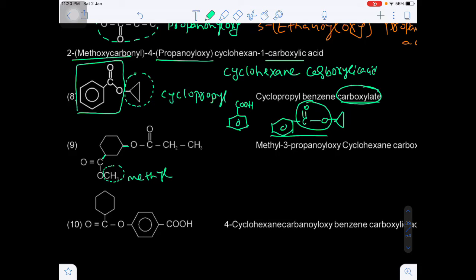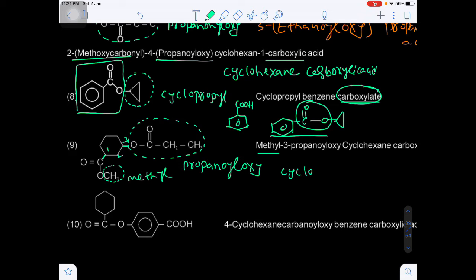Okay, so first of all we have to always write the name of the alkyl part of the alcohol, methyl. Okay, and then after that first carbon, second carbon, third carbon. Okay, in the third carbon if you see this is the name of the, what? Propanoyloxy, propanoyloxy.